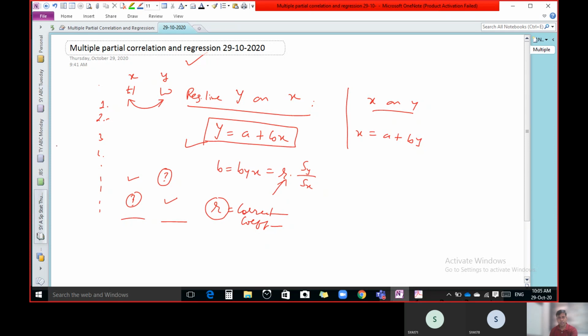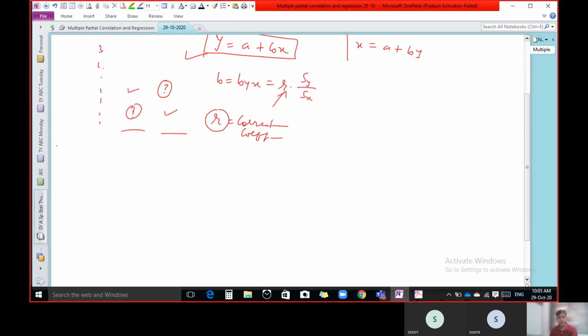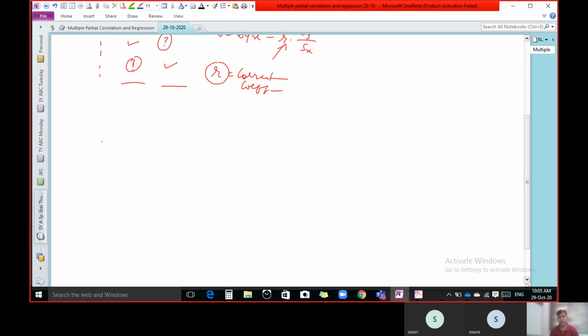Now, if there are more than two variables, let us say three variables, let us assume demand of the product, that is one piece of information, price, that is another, and let us assume the cost of advertisement, that is another variable.